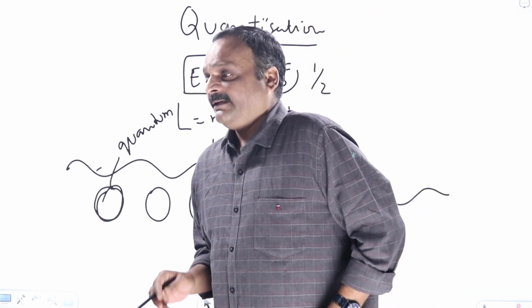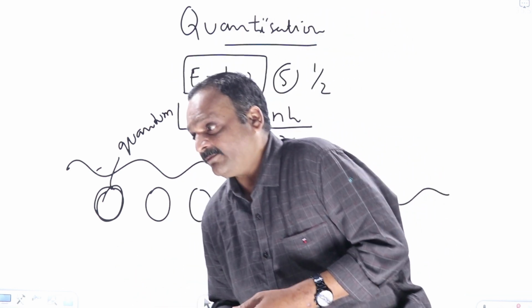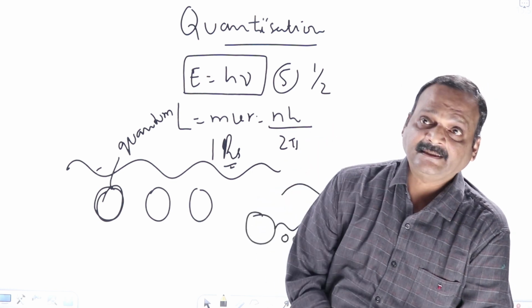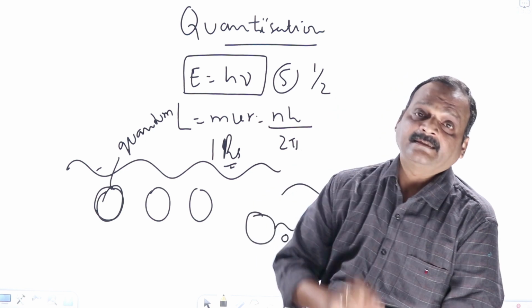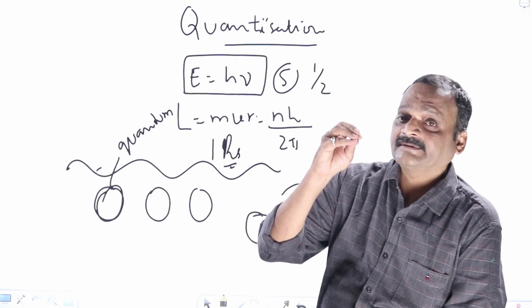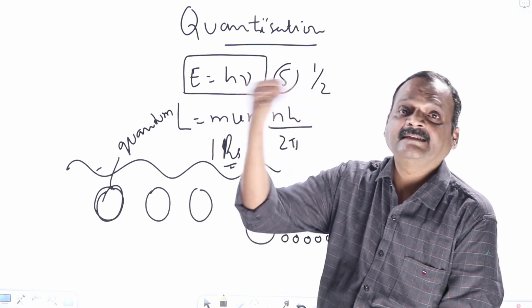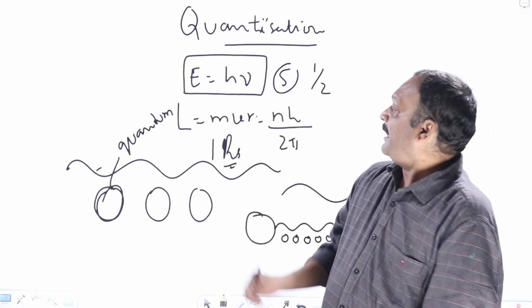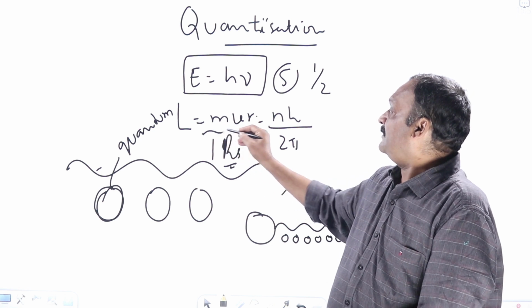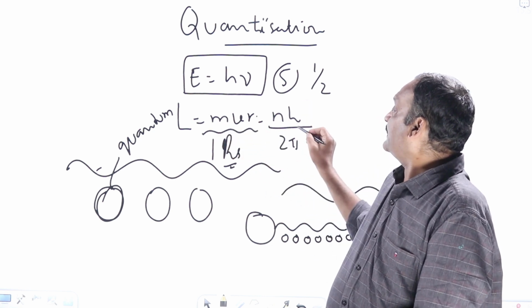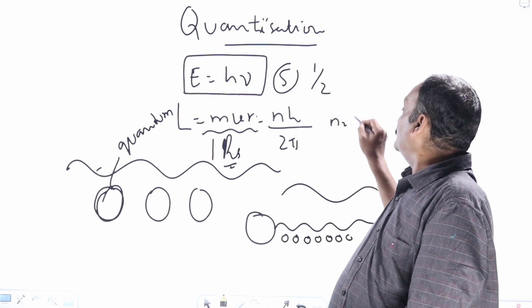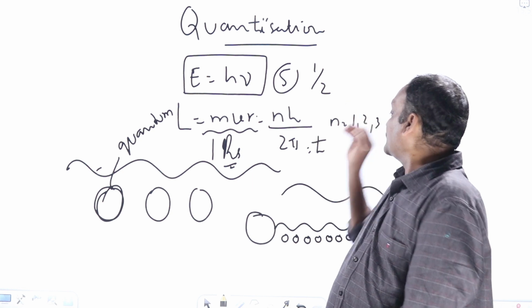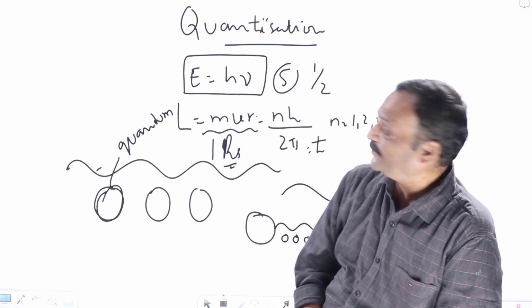Okay, later on Bohr proposed that apart from energy, angular momentum also should be quantized. With the help of that postulate, Bohr could successfully explain the spectral series of the hydrogen atom perfectly. He said that the angular momentum of an electron around the nucleus is also quantized as nh by 2 pi, n equal to 1, 2, 3, etc. This h by 2 pi is sometimes written as h bar.